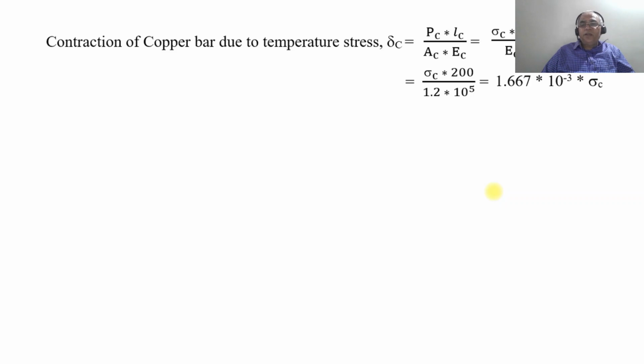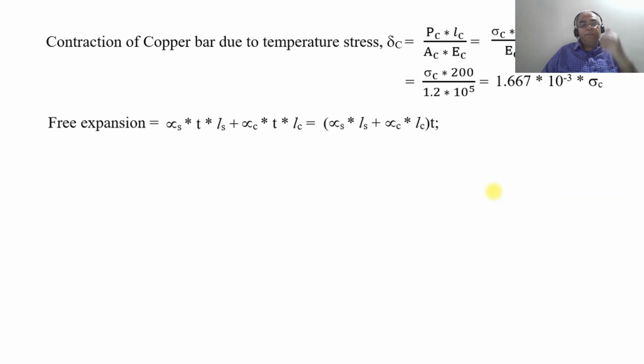On simplification, you get 1.667 into 10 to the power of minus 3 into sigma C. We also know that free expansion will be equal to alpha S into T into LS plus alpha C into LC into T. T is the common factor, so take T out as the common factor into alpha S into LS plus alpha C into LC.